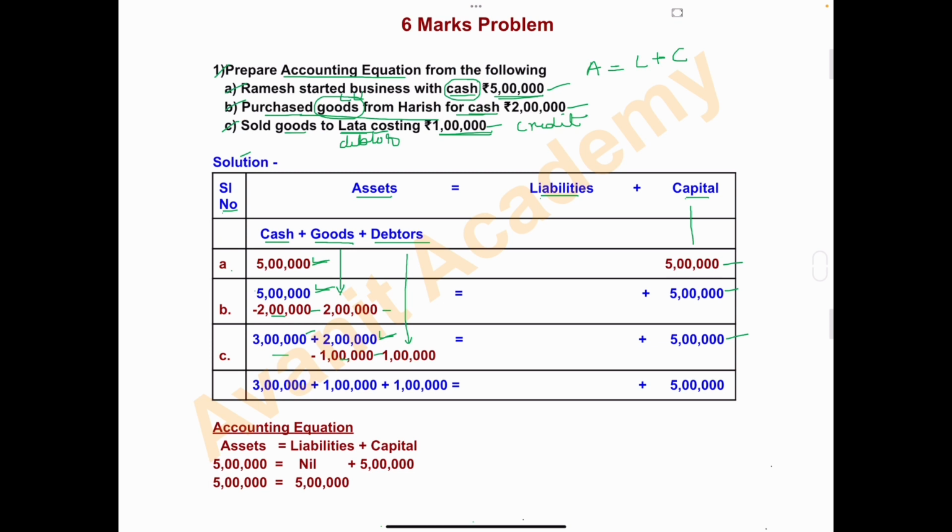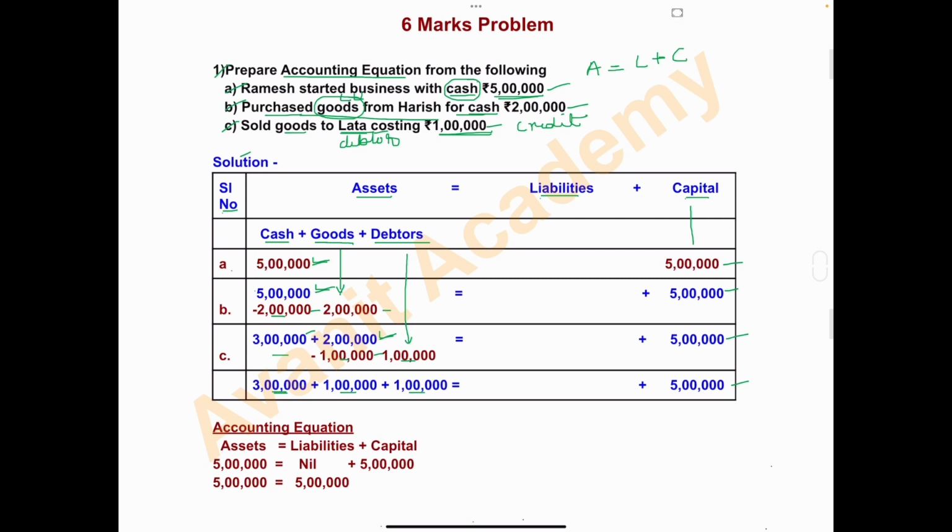the debtors amount. Final balance is cash balance 3 lakh and goods amount is 1 lakh. 2 lakh in goods to 1 lakh in goods and sale ಮಾಡಿದ್ದೇವೆ, so ಉಳಿದ goods value is 1 lakh and debtors amount is 1 lakh. So in assets what we have: cash of rupees 3 lakh, goods value 1 lakh and debtors amount is 1 lakh, and capital as it is 5 lakh. Got all these three transactions?